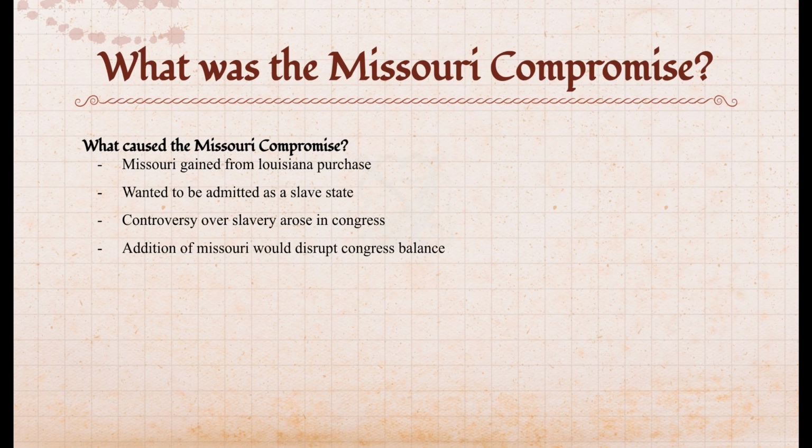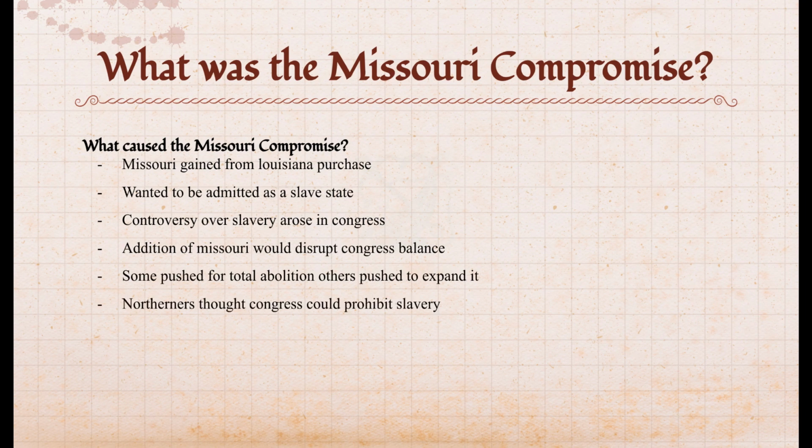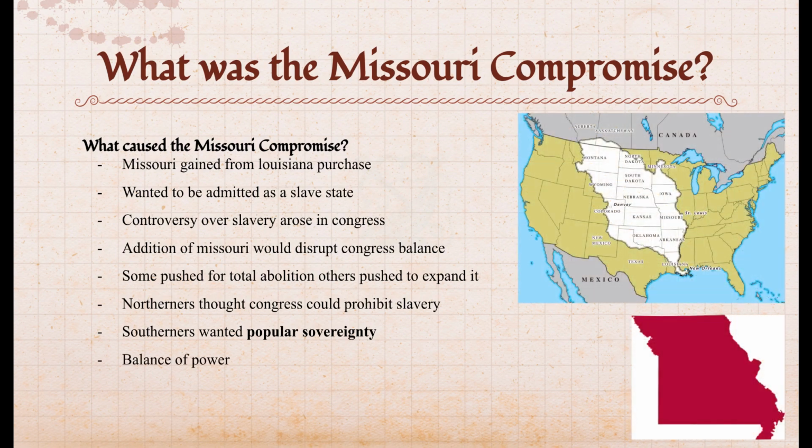At this time, people in the United States had different ideas about slavery. Some pushed to abolish it, while others hoped for the expansion of slavery. The northern states thought that Congress should have the right to prohibit slavery everywhere, while the southerners wanted popular sovereignty, meaning each state could decide for themselves. The country needed to find a way to compromise and keep the balance of power.